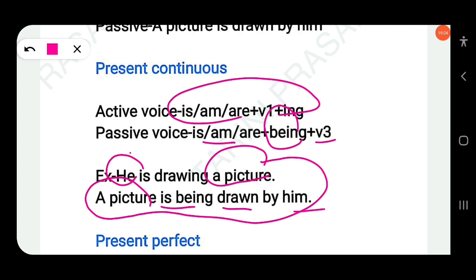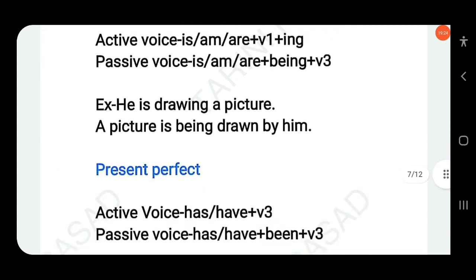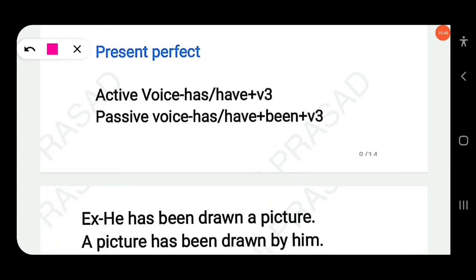So he, the subject in active voice, becomes the object. Here a picture is singular, that's why is is used. He is drawing pictures: pictures are being drawn by him. If the subject is plural, then you have to use are. Clear? The next aspect, present perfect. The positive structure of present perfect is has or have plus V3. In passive voice you just add been: has or have plus been plus V3.